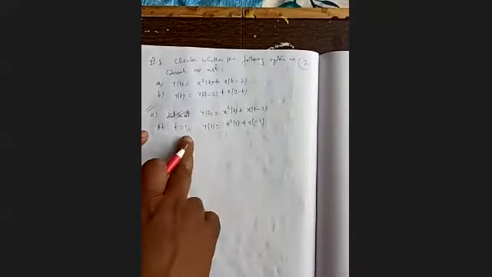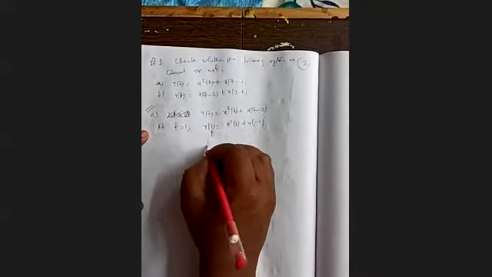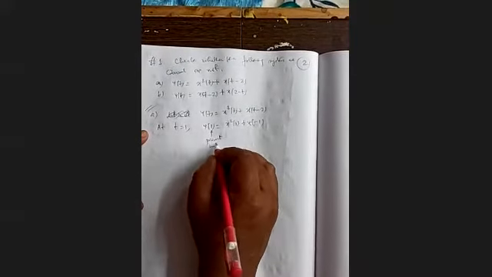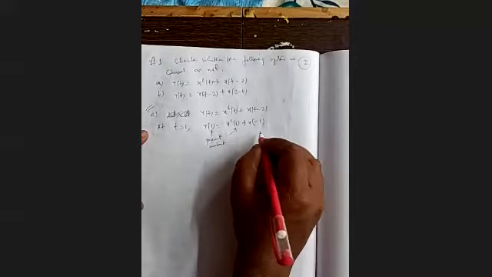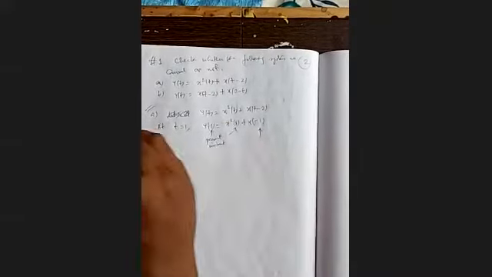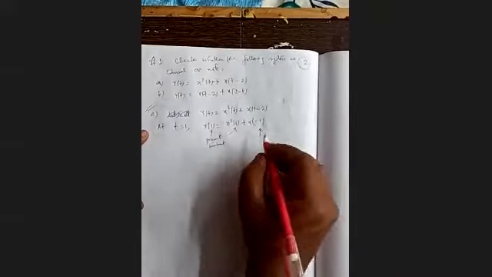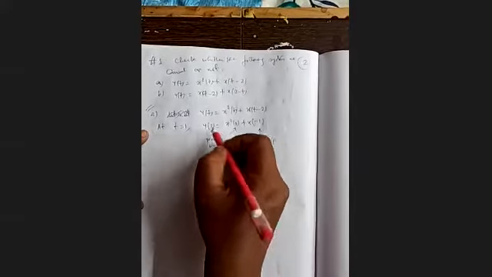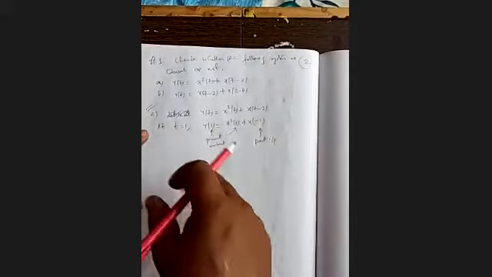Arbitrarily we are taking a positive value. t equal to 1 is the present instant. This is also the present instant, and minus 1 comes before 1 on the time axis, so it is the past input. So the output at the present instant does not depend on any future input.